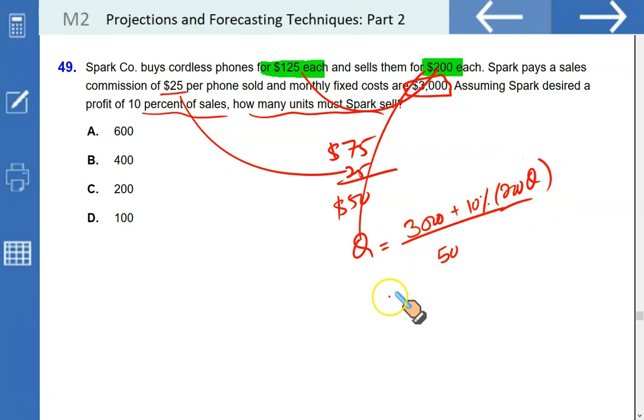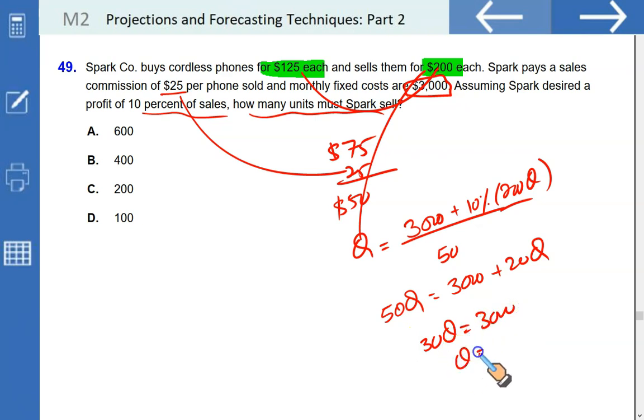Just solve it for Q. So 50 Q, if you simplify, 50 Q is equal to 3,000 plus 10% of 200 Q is going to be 20 Q. Make Q the subject, you will get 30 Q is equal to 3,000, and that makes Q is equal to 3,000 by 30. That is 100. Q is 100. D.